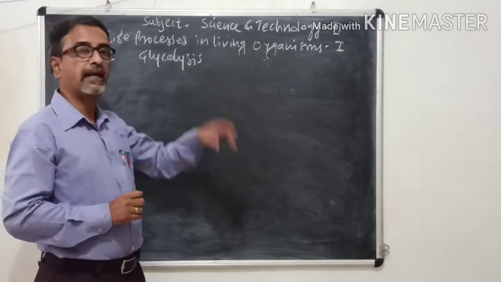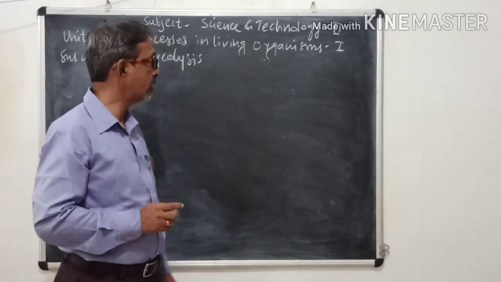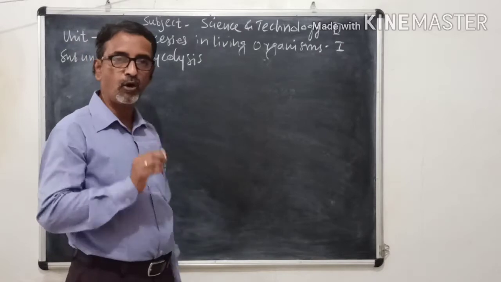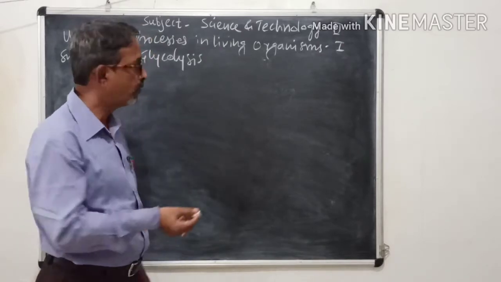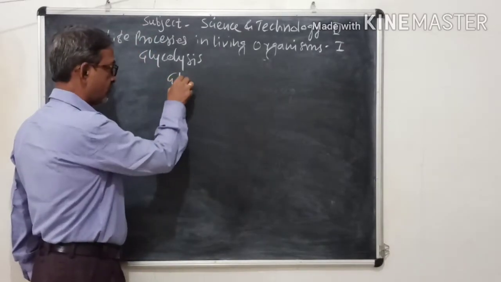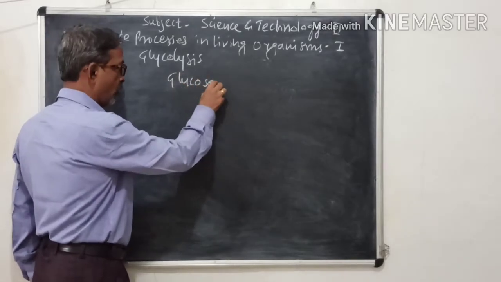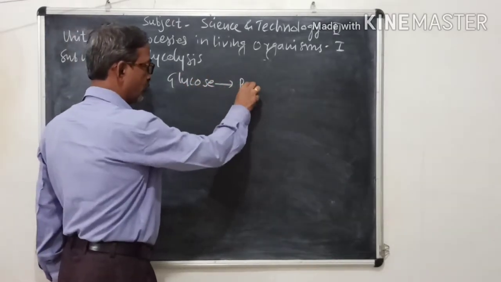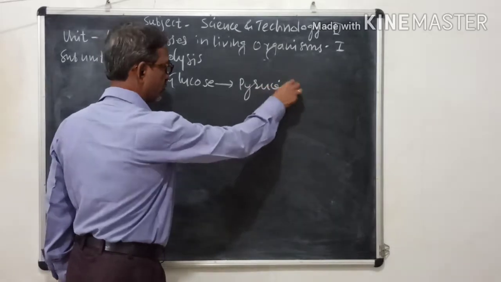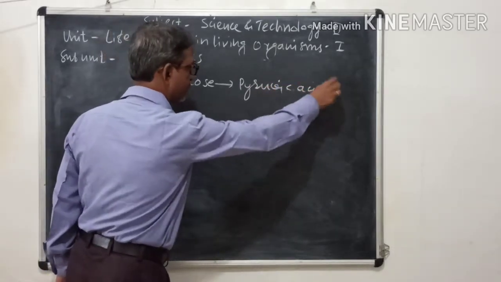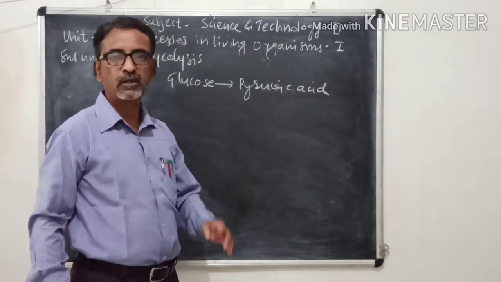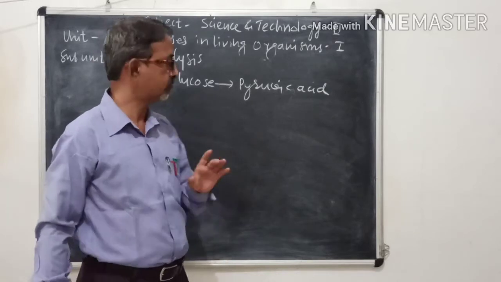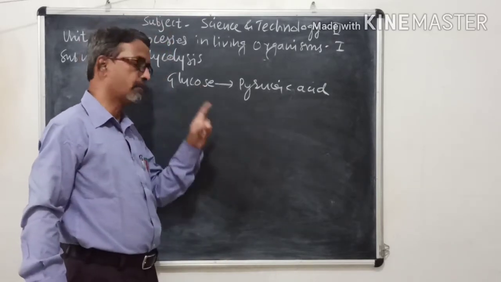So what is glycolysis? Glycolysis is the conversion of glucose into pyruvic acid. The conversion of glucose into pyruvic acid is called glycolysis. Simple definition. So this is the first step.